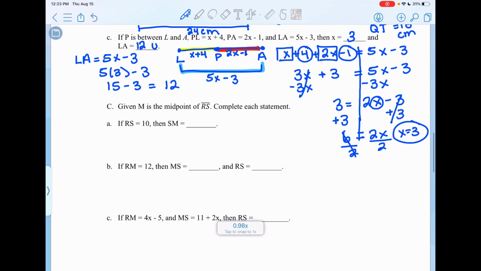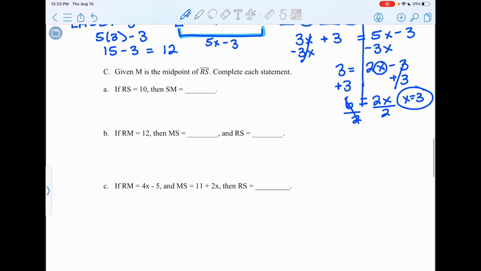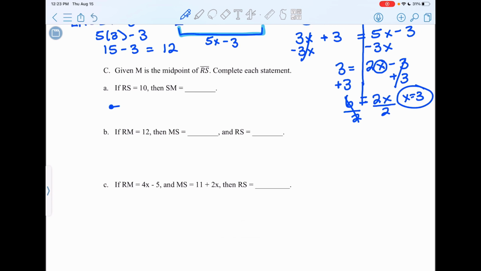We're going to try this a couple more times, but now we're going to use the idea of midpoint. Remember, a midpoint splits a segment in half, so on either side of the midpoint, the measure should be equal. And I'm also going to recommend that we draw a picture for these as well. So given that M is the midpoint of RS, for each one, I'm going to draw RS and M perfectly in the middle of the two of them.